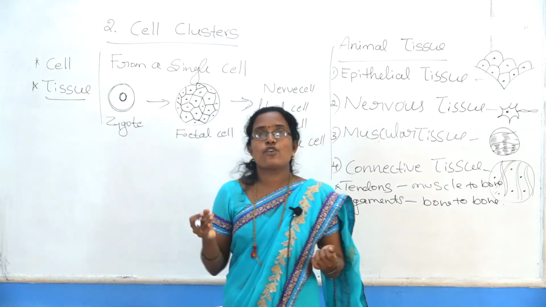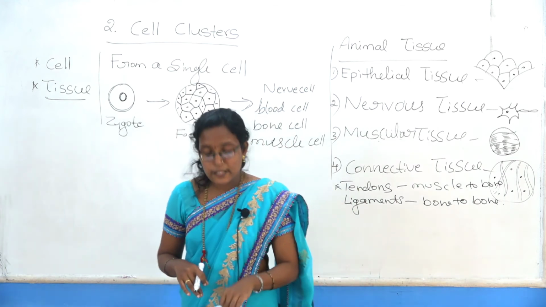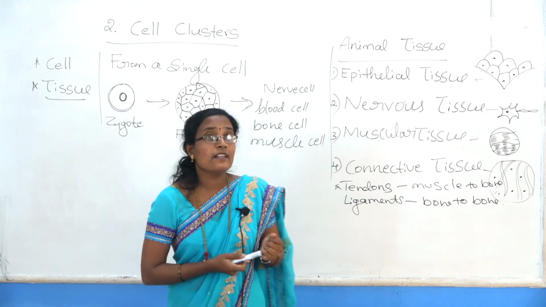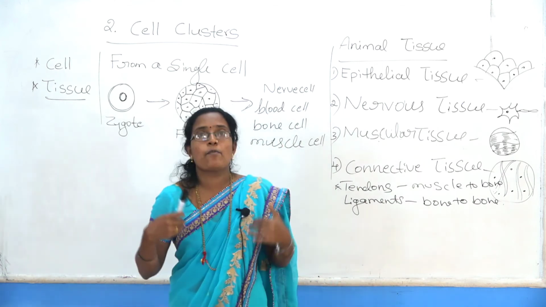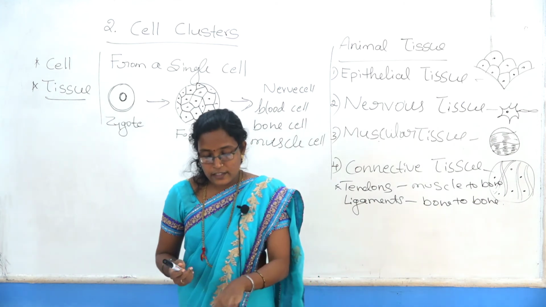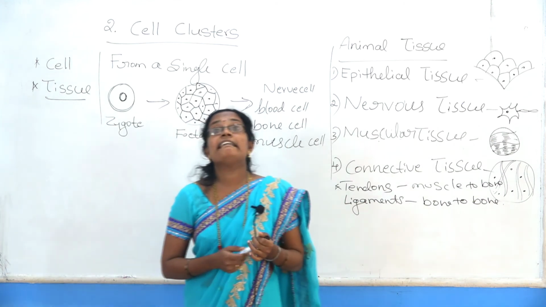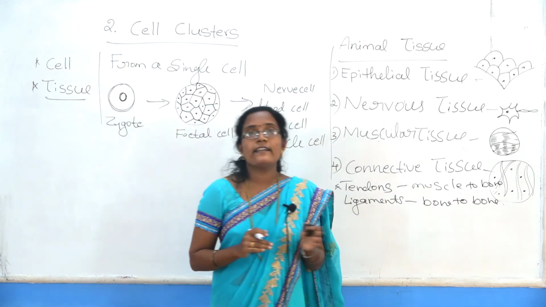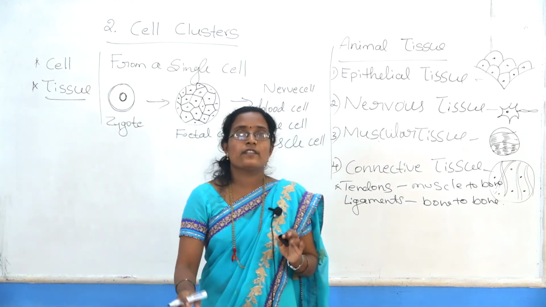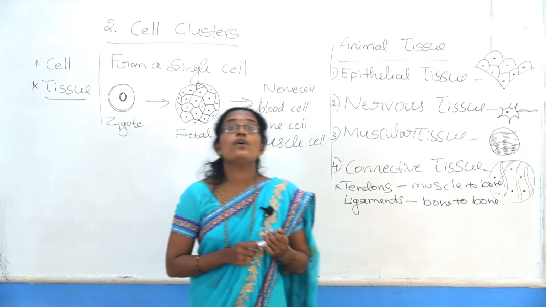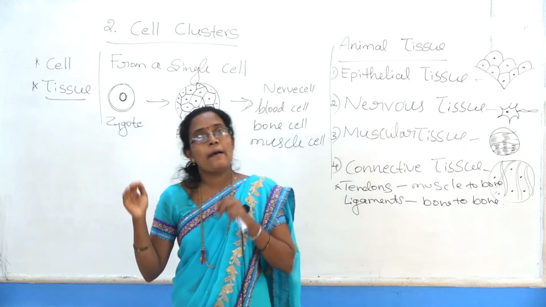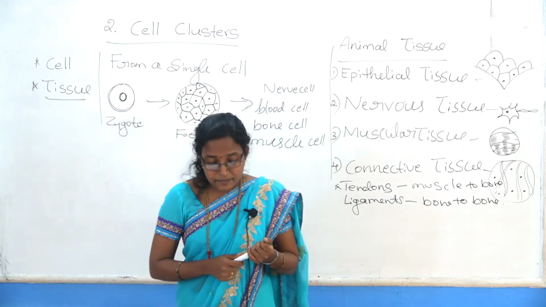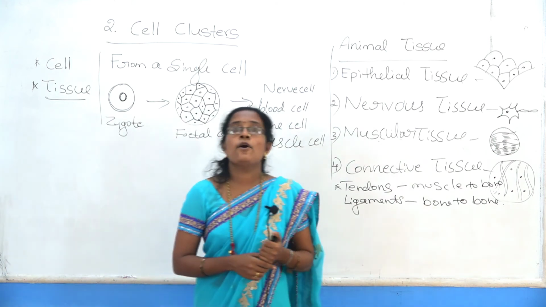Next, bone and cartilage. They are also connective tissue that helps in movement and provides structure, shape and strength to the body. They are present inside the body, and they cover and protect internal organs. Next, fibrous tissue also connects other tissues and holds the eyes and kidneys in proper places.